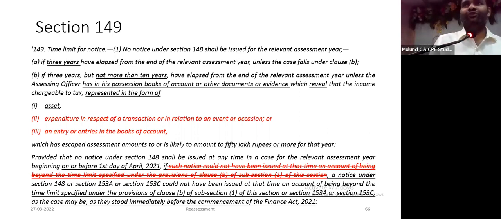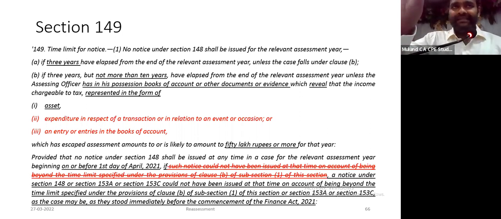The time limit for issuing notice under section 148: if within 3 years from the end of the relevant assessment year, they can reopen subject to fulfillment of the conditions of 147, 148, 148A, and of course subject to the exceptions of those sections. But if more than 3 years have elapsed, certain additional conditions are imposed to reopen.